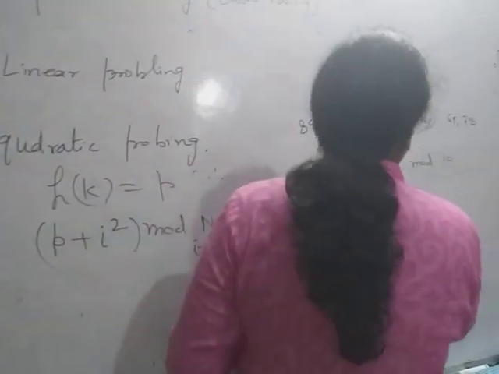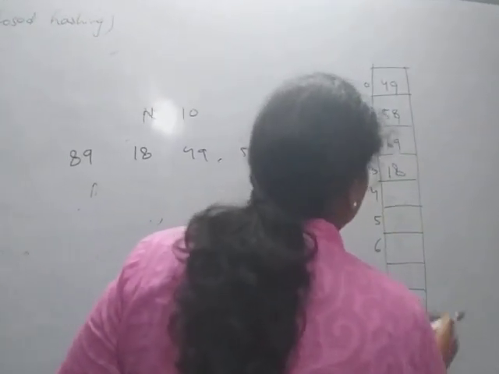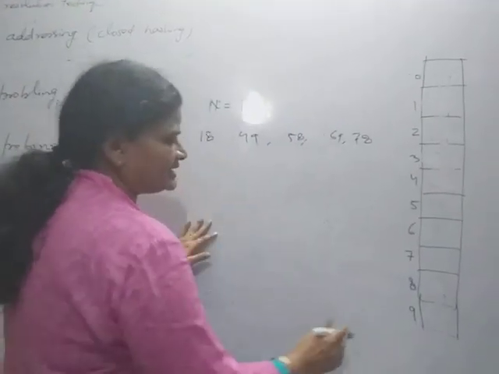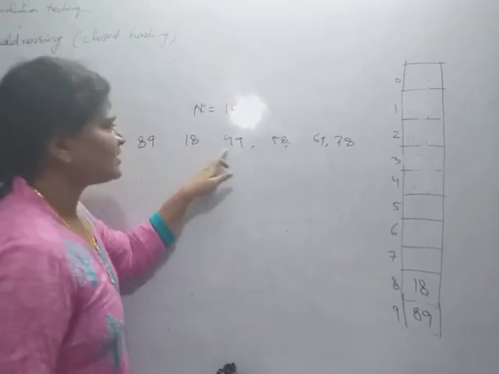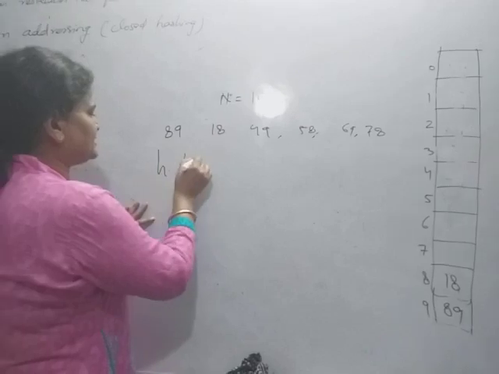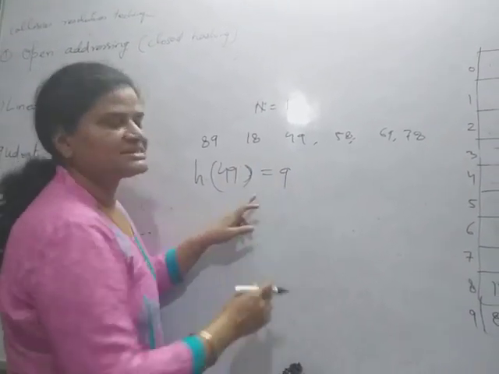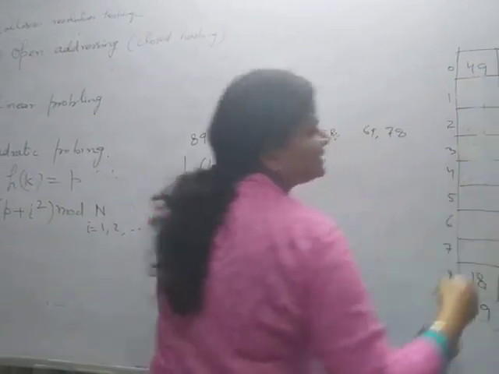So see, in the case of quadratic probing, if I store the same data with quadratic probing, first 89 will be stored here, 18 will be stored here. Now 49. In the case of 49, H(49) is 9. So 9 plus 1 is 10, that is 0. So 49 will be stored here with quadratic probing.